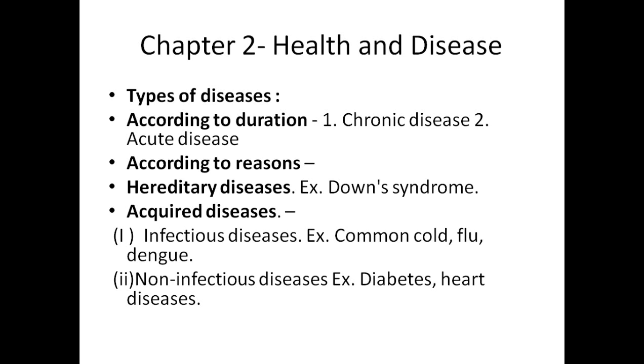Now you will see at the end it is written, how do the following diseases spread? Hepatitis, malaria, scabies, TB, dengue, dysentery, ringworm, swine flu. These will necessarily come under acquired disease, either infectious or non-infectious. Most of the time, for example, dysentery happens due to contaminated water and contaminated food, so it comes under infectious disease.